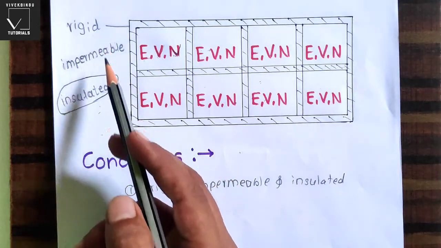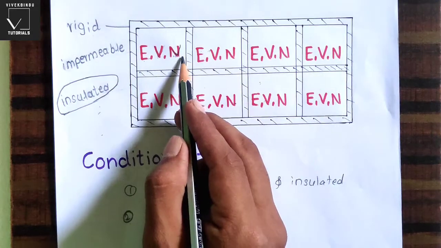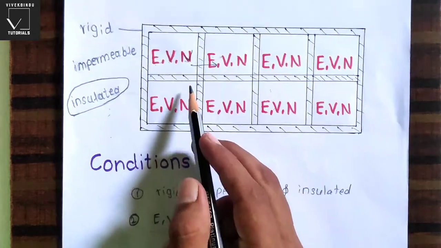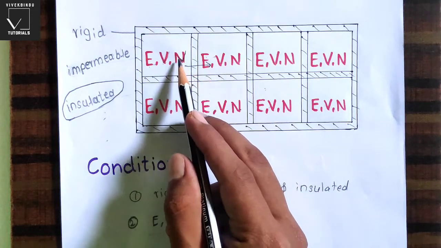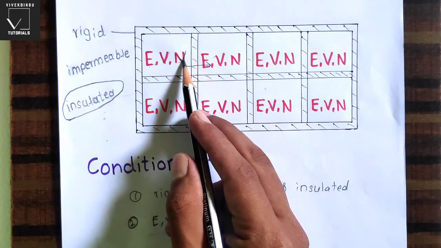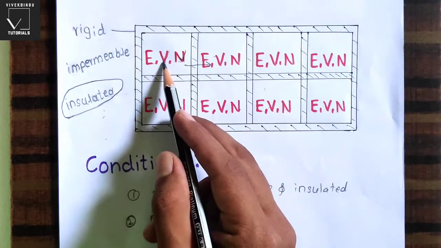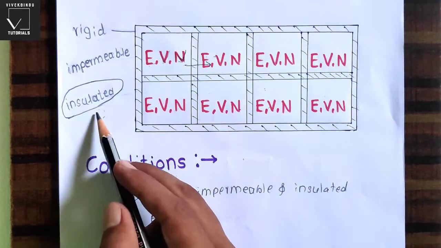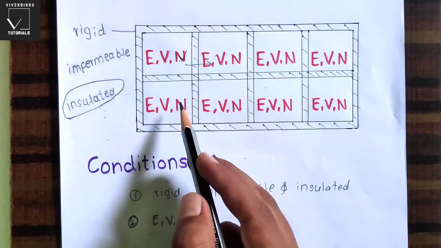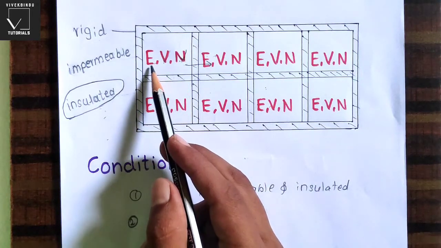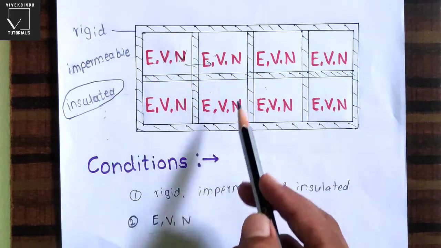The wall is rigid and impermeable, meaning it will not allow particles to pass through it. So no particle will go outside the system, therefore the number of particles of the system should be same, and so the volume should also be same. And the wall is insulated so that there is no transfer of heat energy between the systems, so that energy is also same for every system in this group.